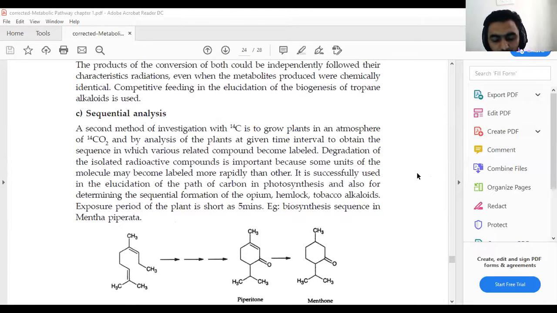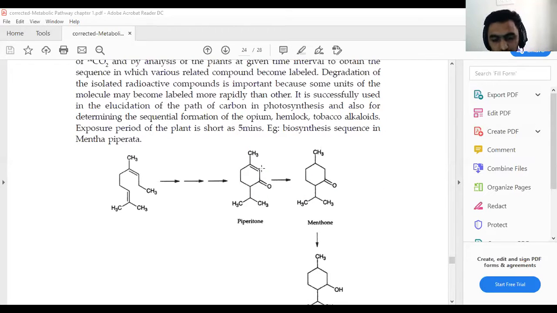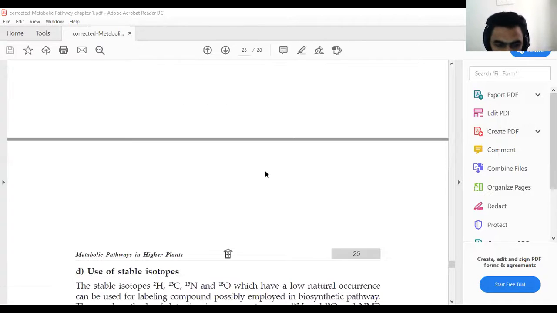In the first method, we use only one intermediate. In the second method, we use two intermediates. In the third method, we analyze the compound on the basis of the first, second, third, fourth, and last intermediates, and we can obtain our product.